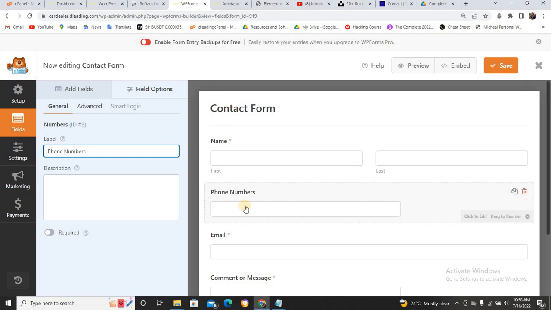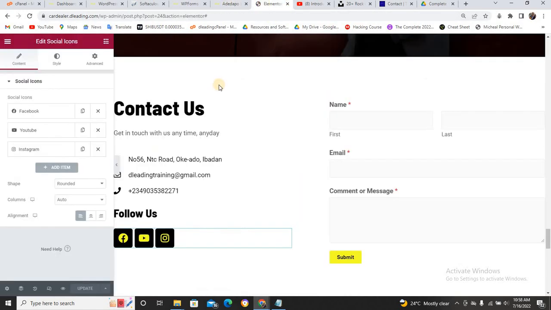Phone number. Can you see? They'll be able to type their number here, and stuff like that. So we click on save. Automatically, don't worry about this. It's going to reflect here.